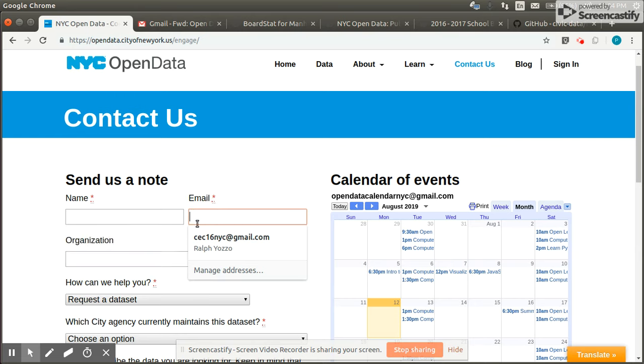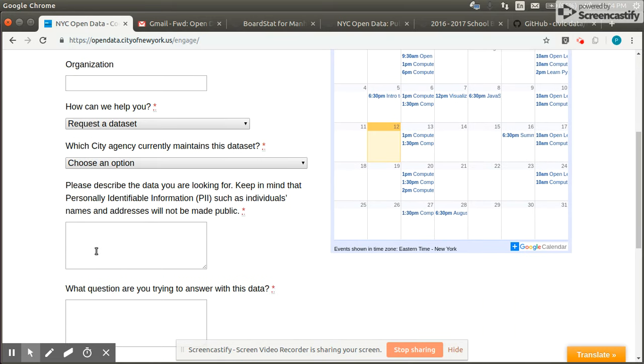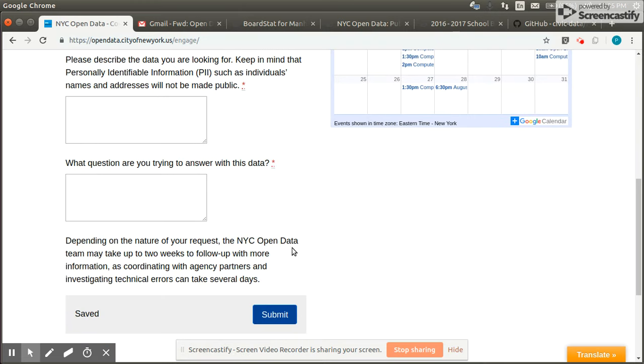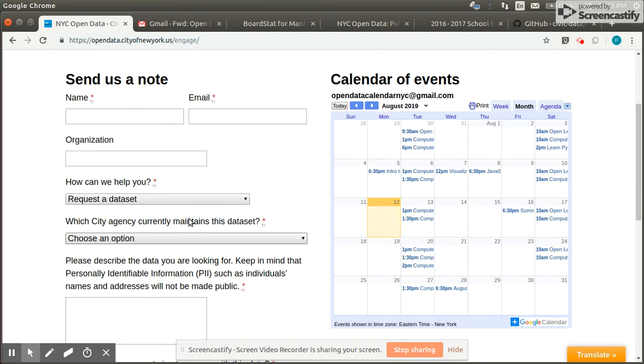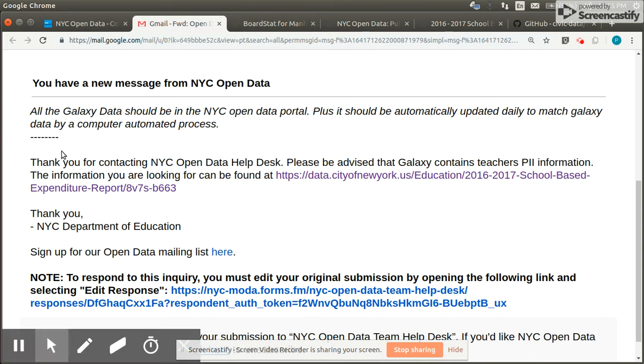You put your name and email address, and then you'd also put organization, things like that. And then you have to say what you want and what you're trying to answer. And you submit it. They're supposed to take 2 weeks, I think it says here. Well, here's an example of one where we requested Galaxy data.